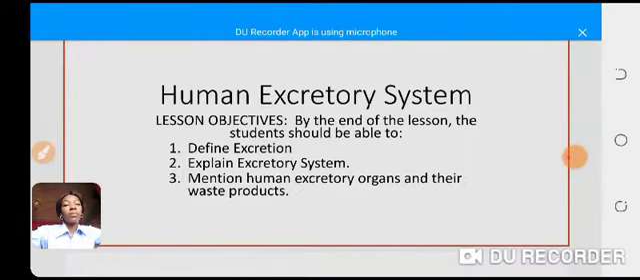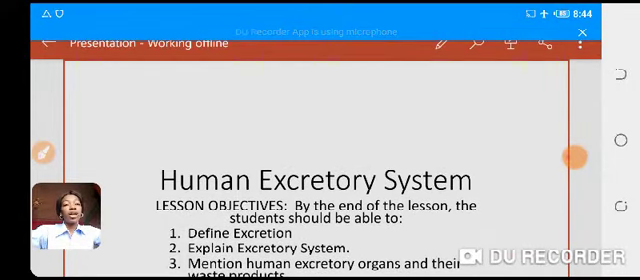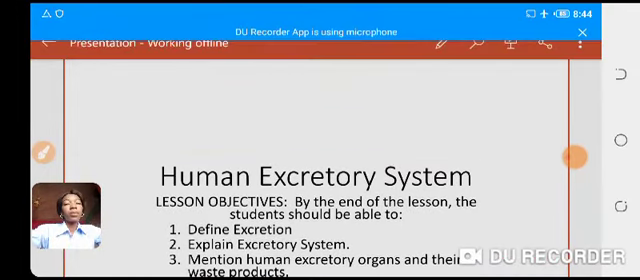The second one, explain excretory system. The third one, mention human excretory organs and their waste products. When we talk about waste products, when we are discussing it, you're going to know what it's all about. Write down the objectives in your notebook. I want to see them in your notebook. By now, I believe that you should have finished writing the objectives we have for today.